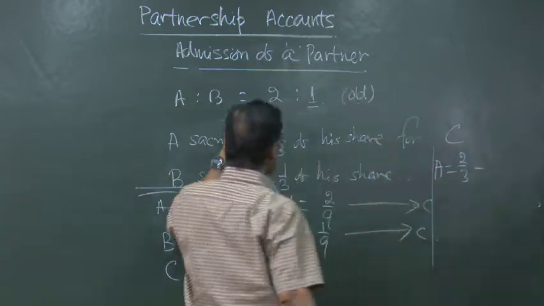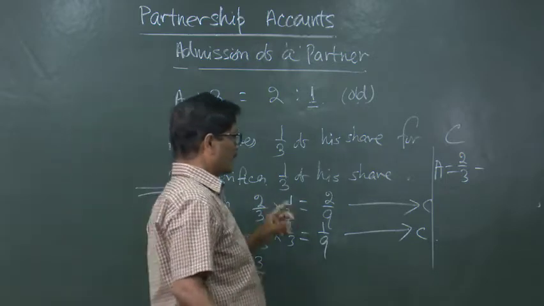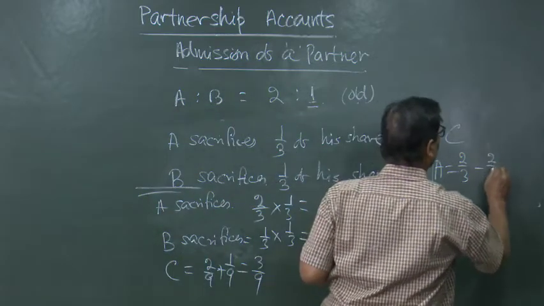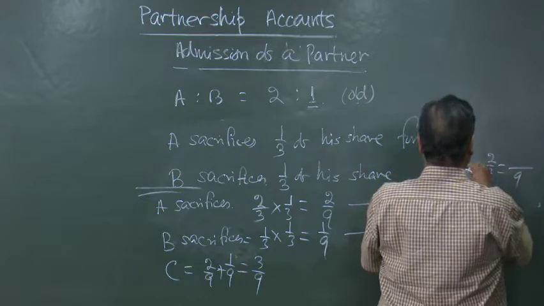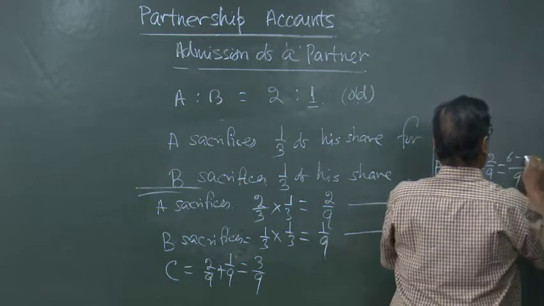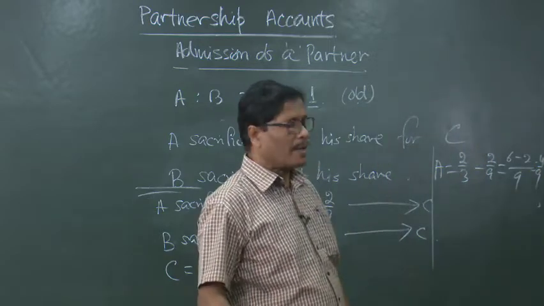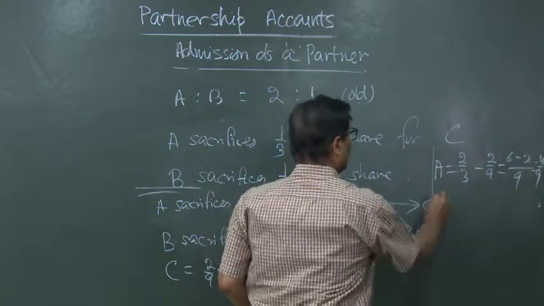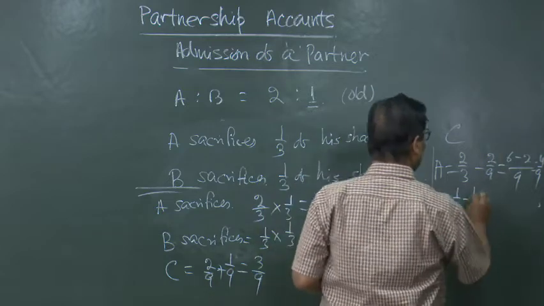But what has he sacrificed? He has sacrificed 2 by 9. 2 by 3 minus 2 by 9 is equal to 4 by 9. So, he will be having 4 by 9. B, who was having 1 by 3, is sacrificing 1 by 9.